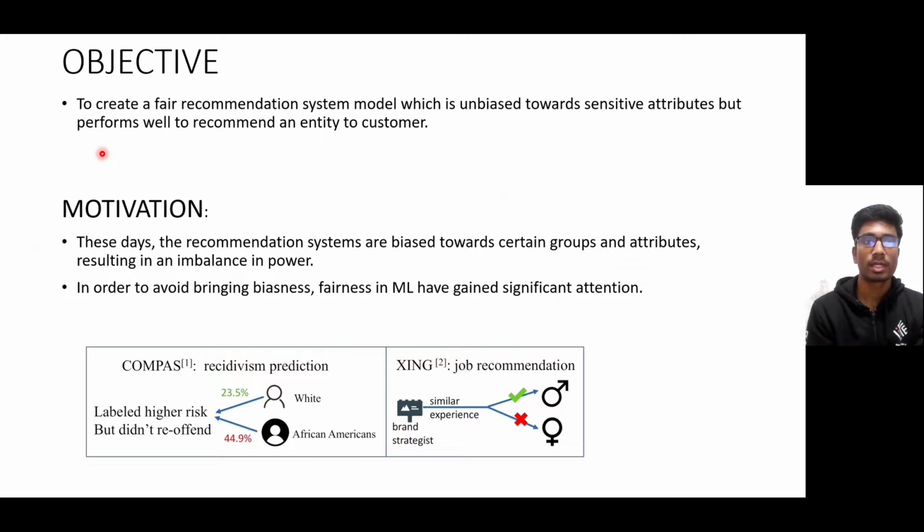My motivation behind the project is that these days recommendation systems are biased towards certain groups and attributes, resulting in an imbalance in power. For example, COMPAS, a recidivism prediction model, which predicts if criminals are again going to do any criminal activity, showed bias towards white people, even though both white and African American people have similar chances. Another example is in job recommendation, where similarly experienced candidates were biased based on their gender, male or female. So in order to avoid bringing bias, fairness in ML has gained significant attention.